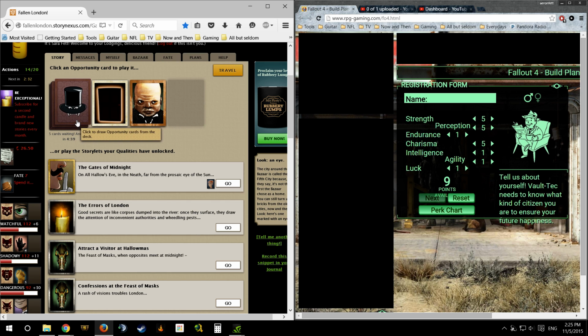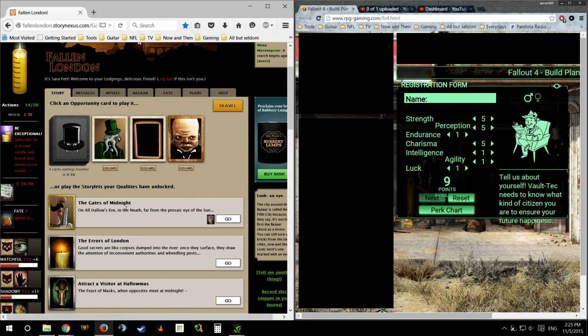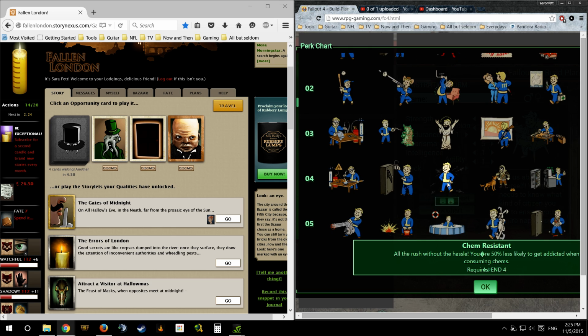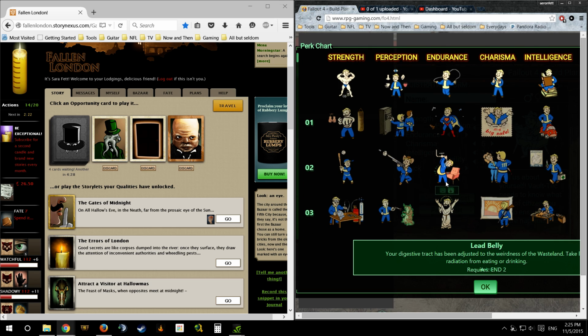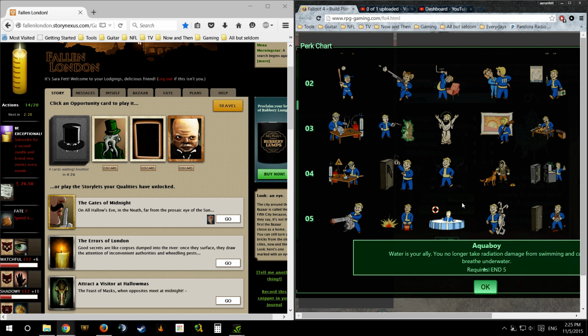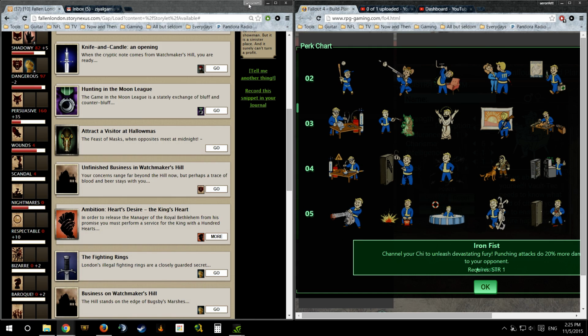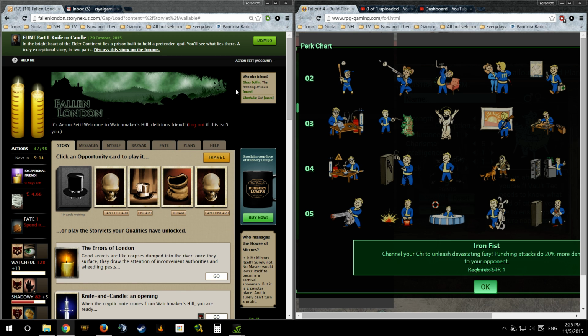So sometimes you're not going to be interested in spending time in Fallen London because you've got important work to do. You've got to look at this perk chart and figure out what the heck you're going to make your Fallout 4 character, which I might have to make a video about to ask you guys what you're interested in. But this is an opportunity to click over there and just take care of things. To make it easy, I use 2 different browsers. That is called laziness, my friends.